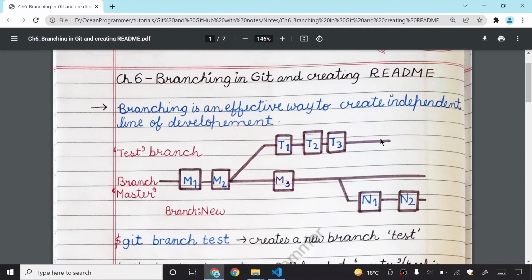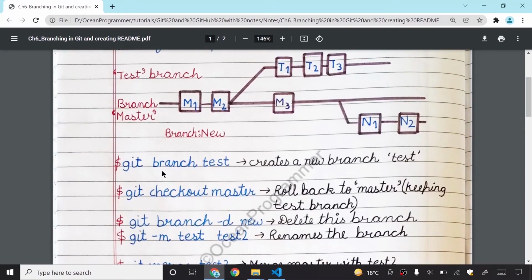Let's say you have created a better website using the JavaScript framework, and you want to show it to your seniors. They have seen it and they say, okay, then add this into your master, because from now onwards our website will only have this one. So what will you do? We will simply merge the test branch and the master branch. So let's see this by practical.